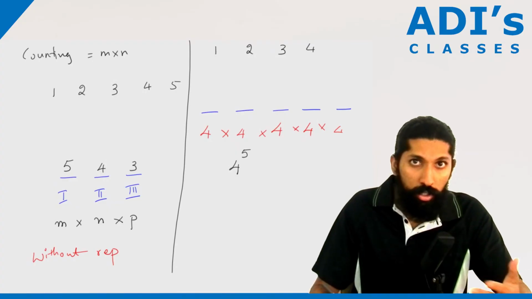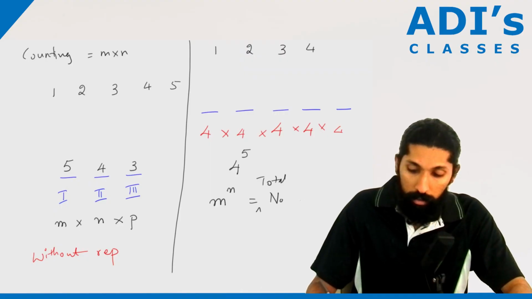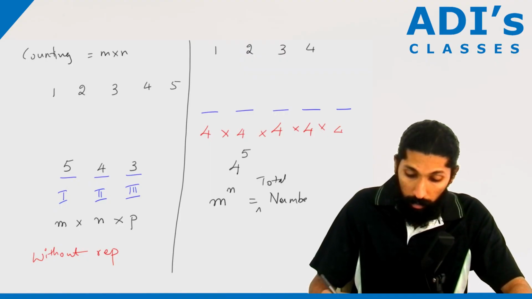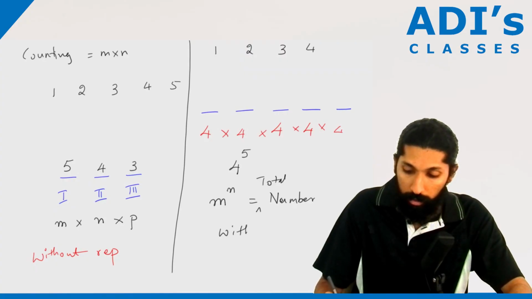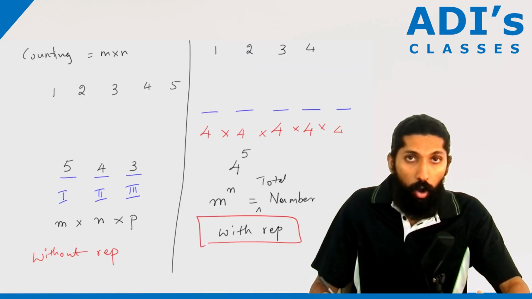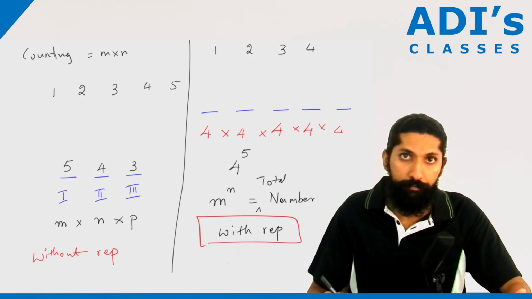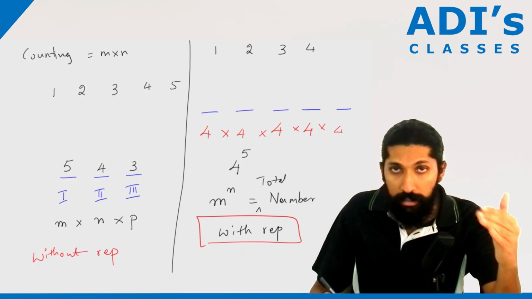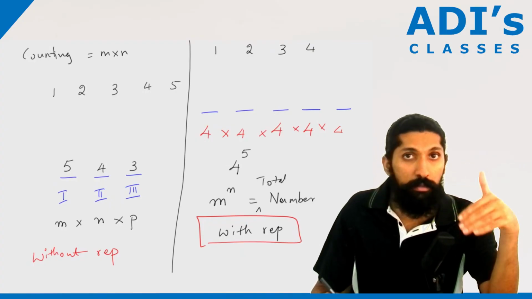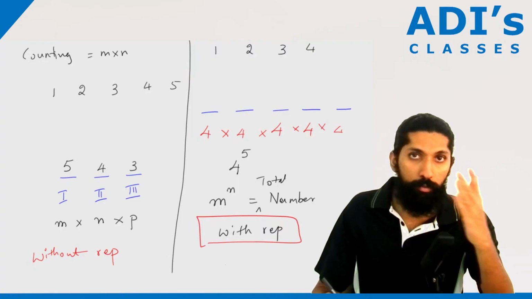So in general, you can say that m to the power of n is the total number. This is with repetition. Guys, it's a very, very important thing to understand. Only when you have repetition, the same number will repeat n number of times. But if every time the number is decreasing by 1, like without repetition, then you just do m into n into p into q into whatever.